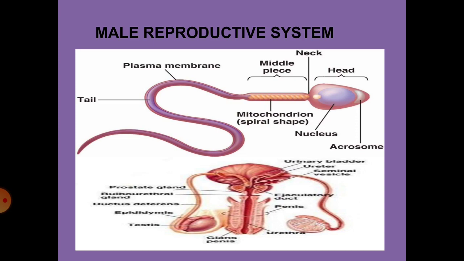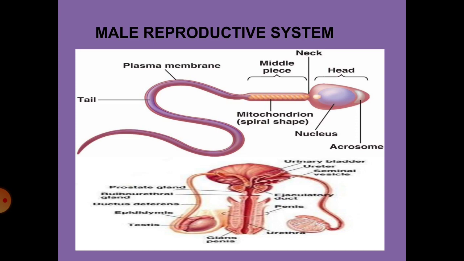They are the testis, scrotum, vas deferens, urethra and penis. Now the testis is the primary reproductive organ. It produces the male gametes called the sperms. The sperms and the testosterone are present in the testis.